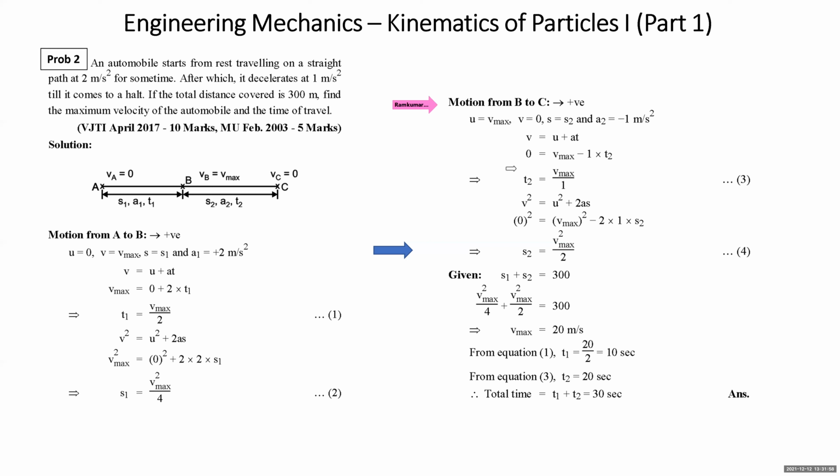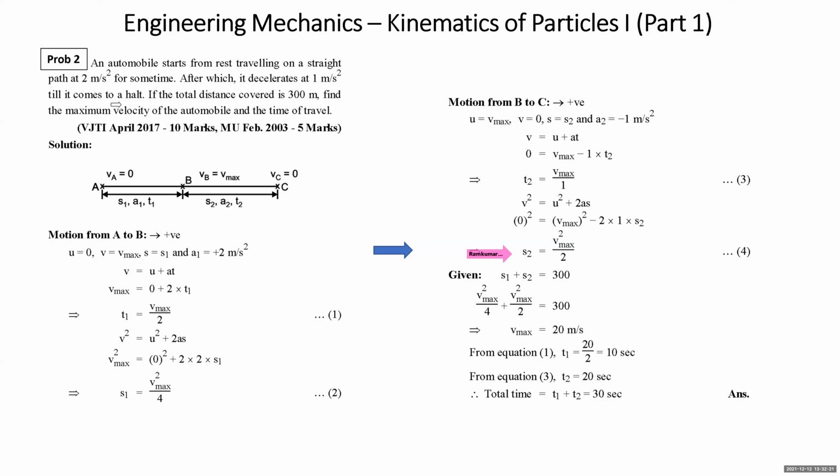Now V is equal to U plus AT. Again, as final velocity is into consideration, we apply V is equal to U plus AT. V is 0, U is V max, acceleration is -1. You got T2 is V max by 1. V square is equal to U square plus 2AS, final velocity is 0, U is V max, acceleration is -1, so -2 into 1 into S2. You got S2 as V max square by 2.